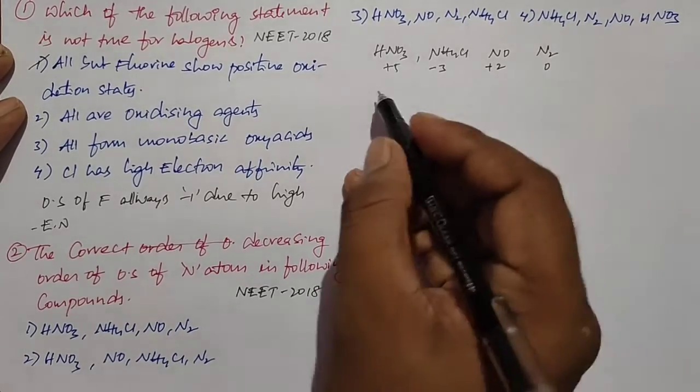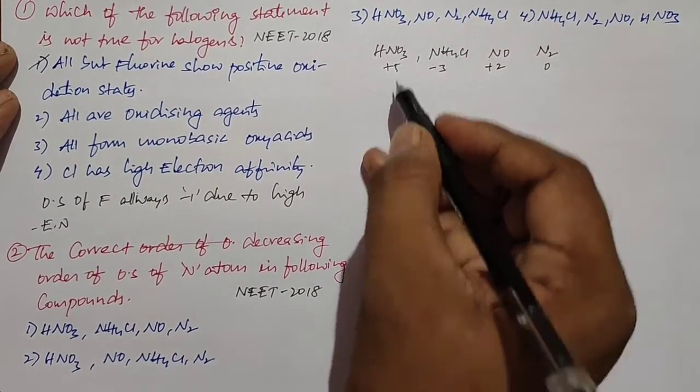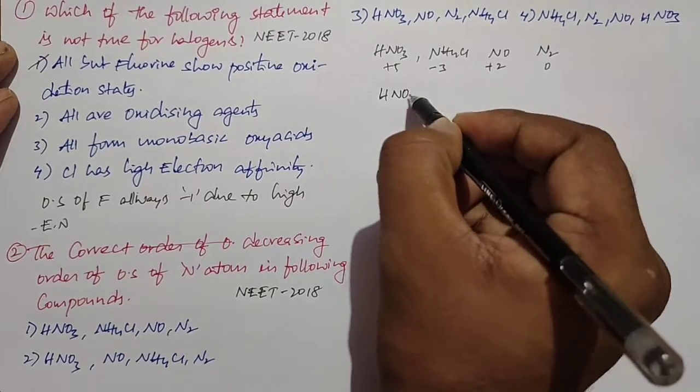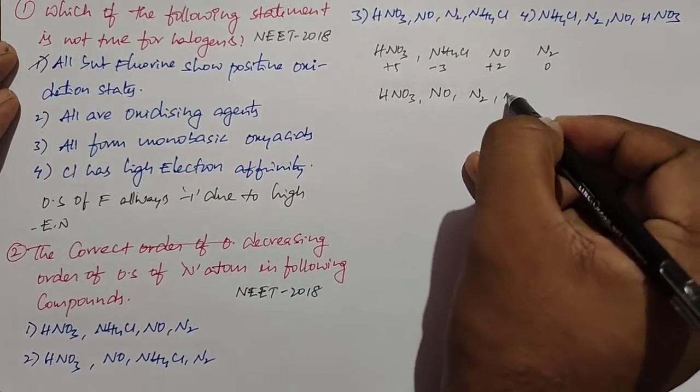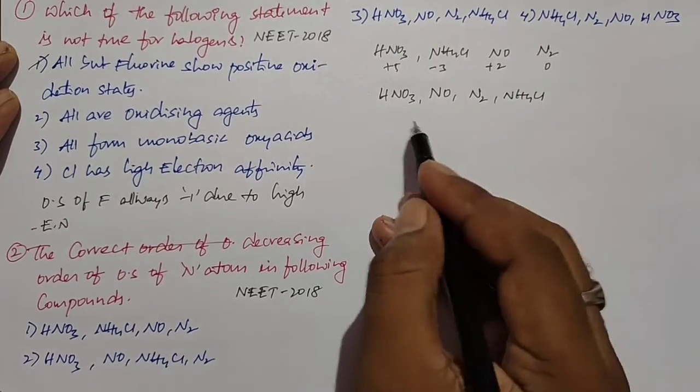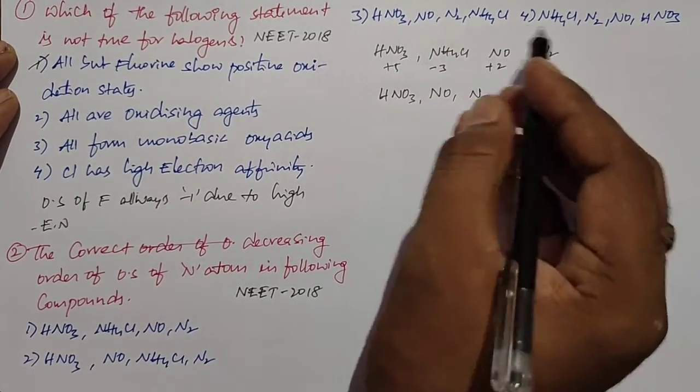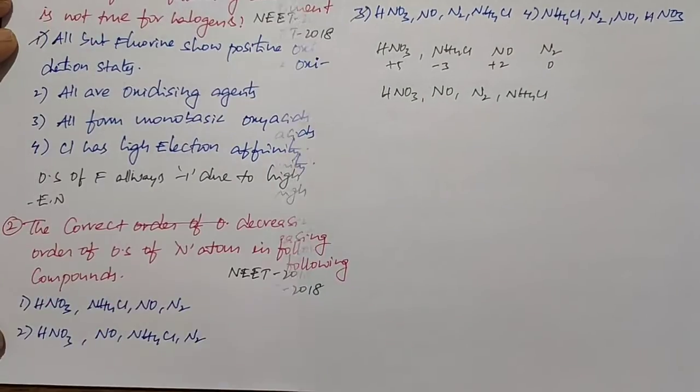Here it is 0. So when I arrange the decreasing order of oxidation state, the highest is in HNO3, after that NO, after that N2, and at last NH4Cl. So this is the decreasing order of the oxidation state. So the third option is the right option.